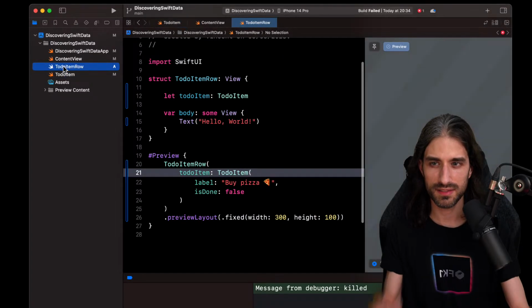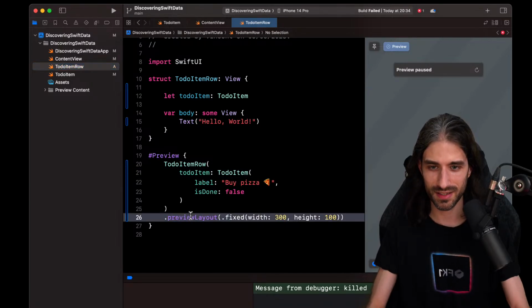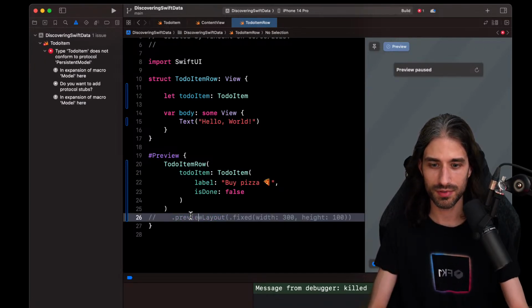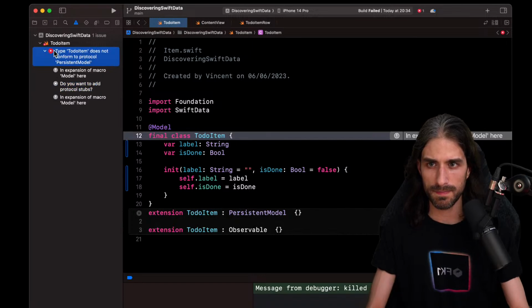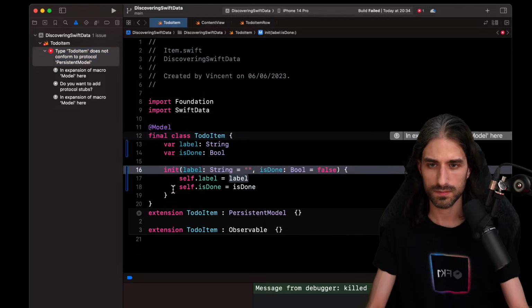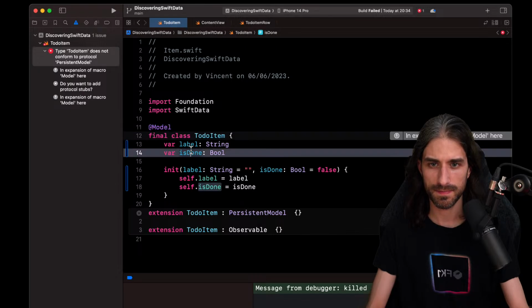I did not expect this, to be honest. I expected to have issues, but not that early on. I don't know, maybe it's when I put the preview. No, it's not when I put the preview layout. Okay. So type to-do item does not conform to protocol PersistentModel. What could I be missing here? You know what?